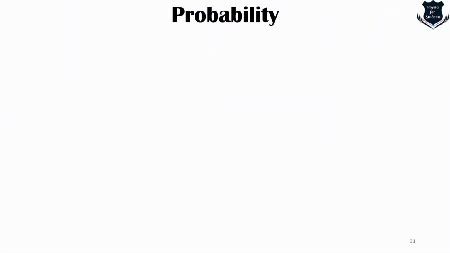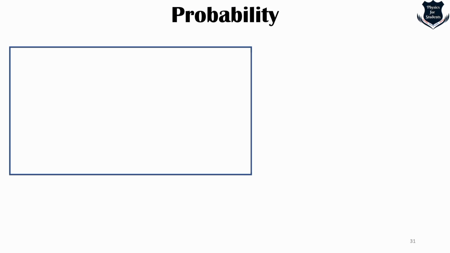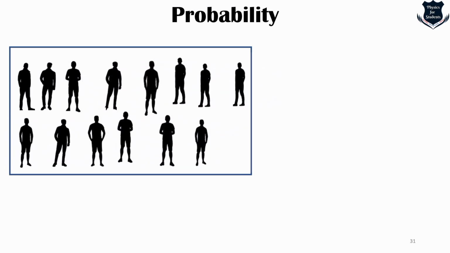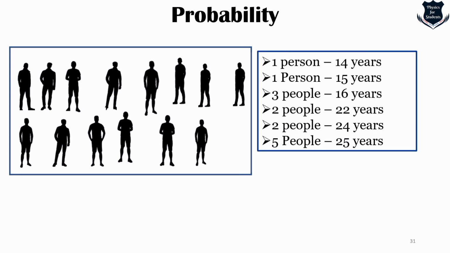Now, suppose that we are inside a room. I'm saying this because probability plays a central role in quantum mechanics. There are 1, 2, 3, and so on further. You can count it, there are around 14 people whose ages are listed. One person is 14 years, one person 15 years, and so on.